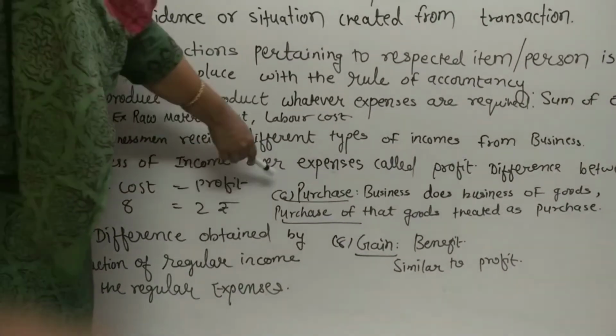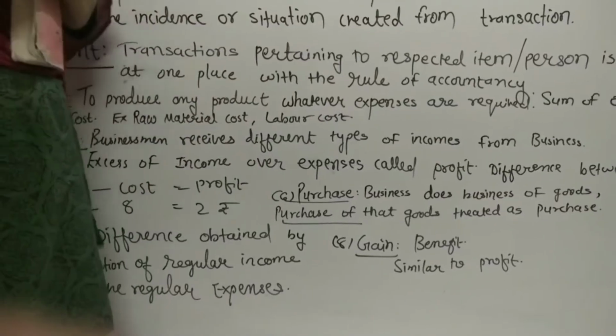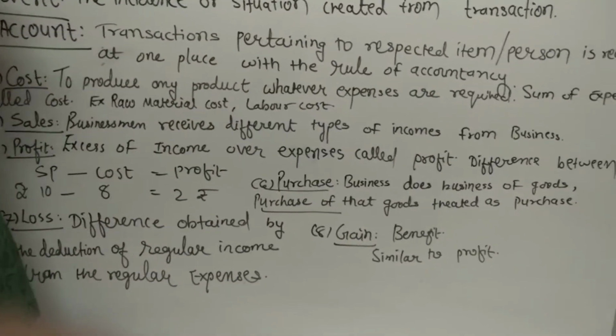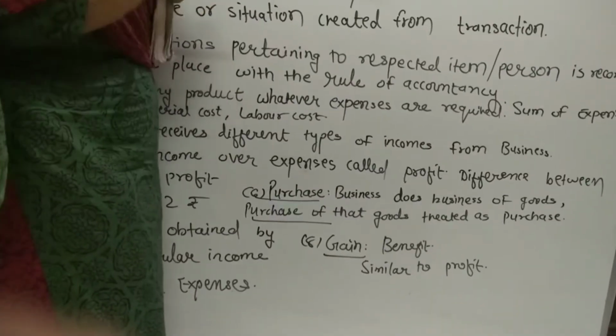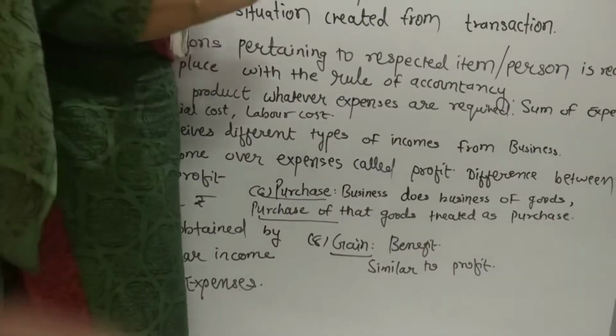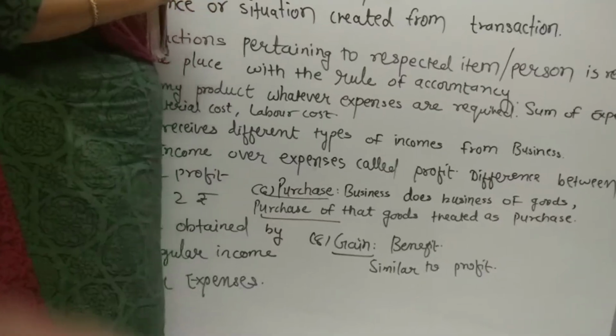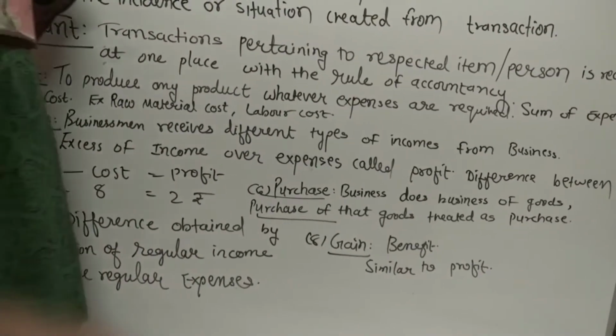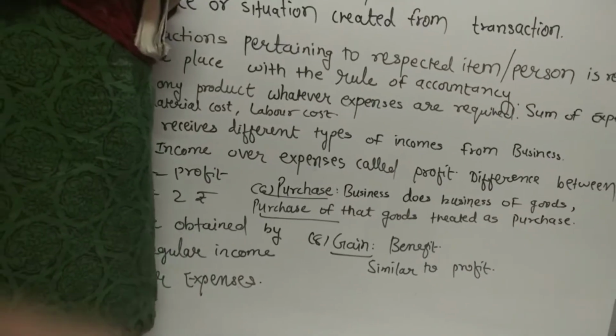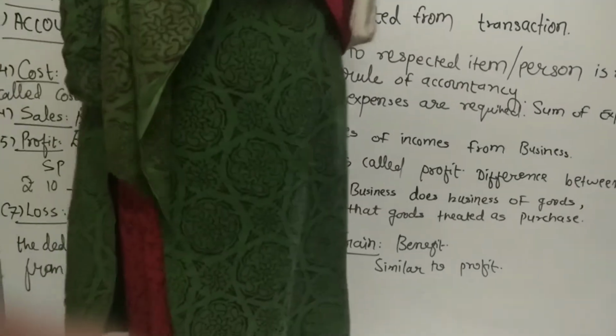Now next point is purchase. Purchase यानी just to buy. You are knowing about it. ठीक है. When businessman does the business of the certain goods, if it purchases that goods only, then it is called as purchase. For example, there is Mr.